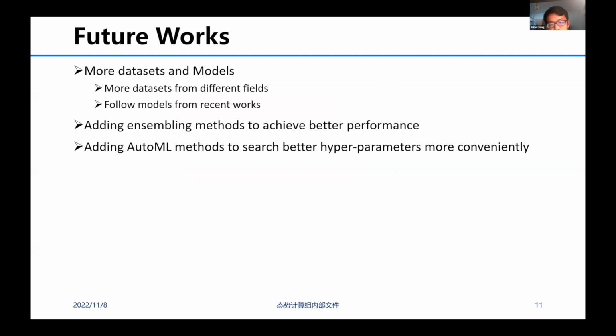We also have some future works. So ultimately, I would like to briefly describe our future iteration direction. In the future, we will introduce datasets from more fields and continue to enrich the methods in BasicTS. We will follow models from recent works. Also, we believe that we will add an ensembling module to help users easily obtain better performance. And in addition, we will follow the latest AutoML methods to provide convenience for users to adjust hyperparameters.